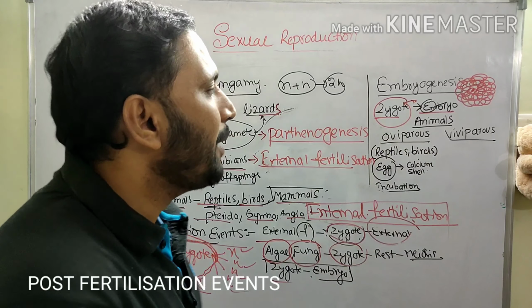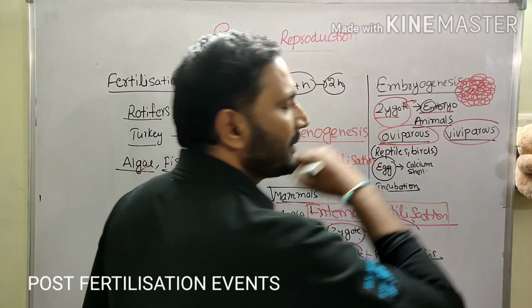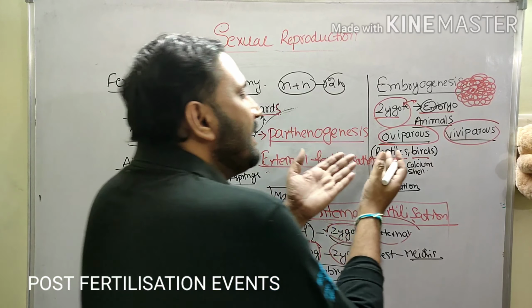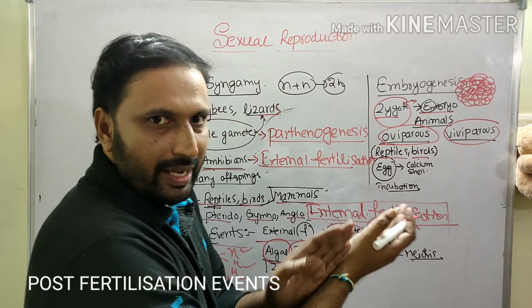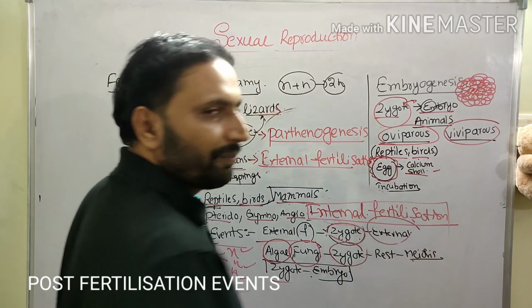In animals, two types are there: oviparous and viviparous. Oviparous examples are reptiles and birds. These reptiles and birds lay the eggs outside. These eggs are surrounded by a calcium shell.